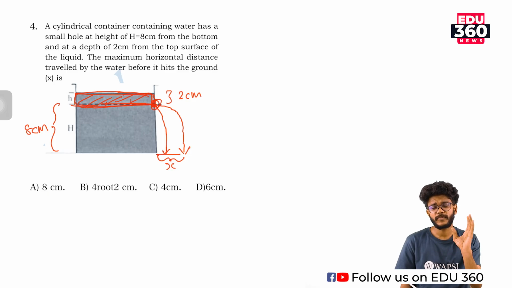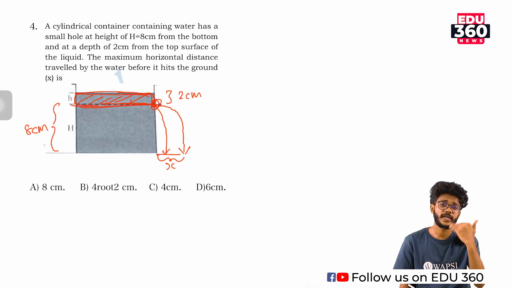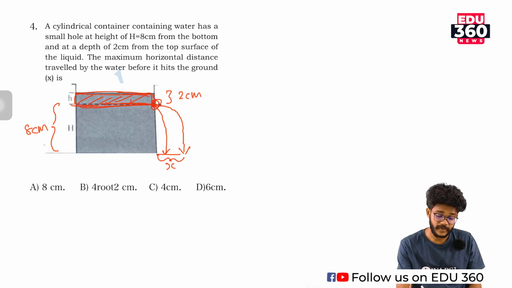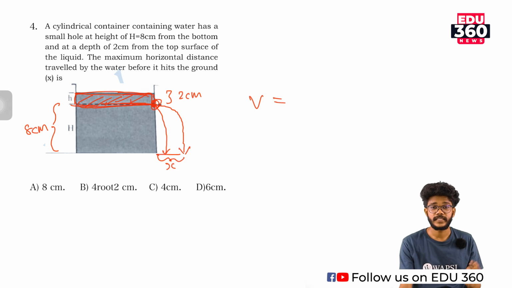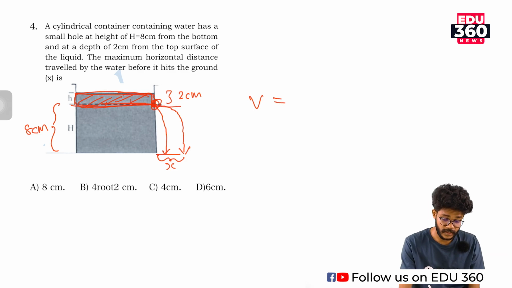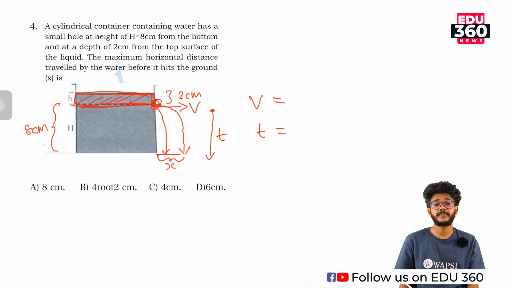So what are the minimum quantities which we need to calculate that value x? To calculate x, we need to know the ejecting velocity, and the time taken by the particle to reach from here to here. Okay, then the displacement is nothing but v into t.